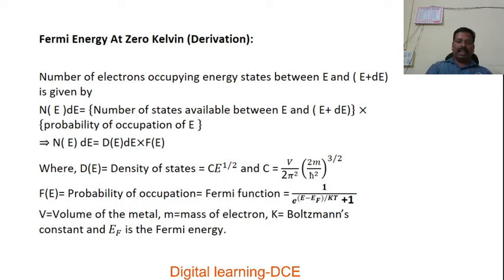Like this, we are defining the density of energy states in the energy range between E and E plus dE.